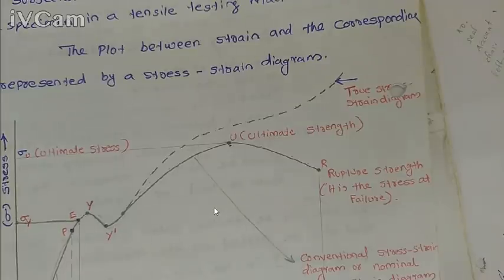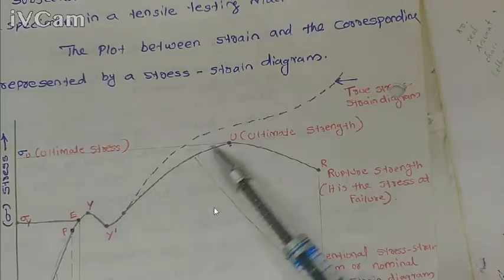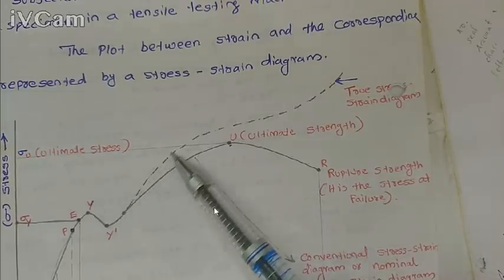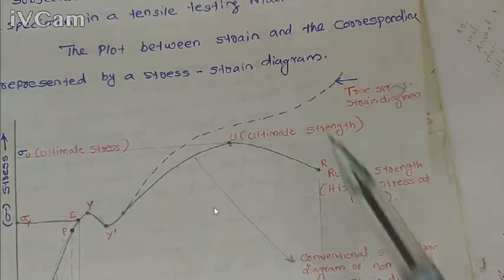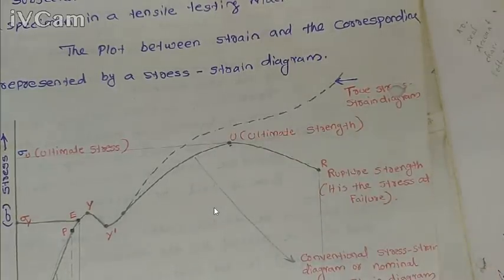When the cross-section area decreases, the force by cross-section area, the stress value, also increases, and the diagram deviates from the engineering stress strain graph. This is called the true stress strain graph.